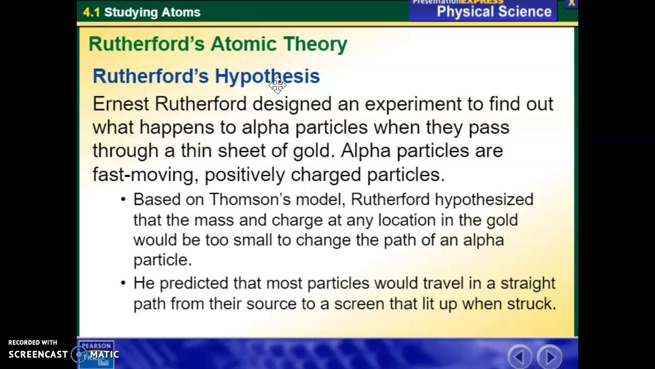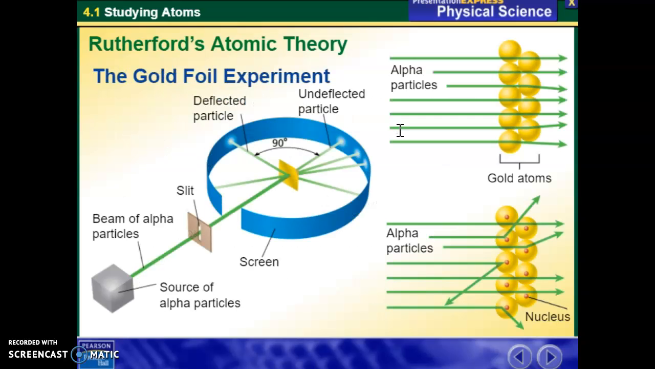So it's called the gold foil experiment. Like I said, alpha particles are fast-moving positively charged particles. Based on Thomson's model, thinking that an atom is a positively charged mass with negative charges evenly throughout it, he thought that the mass and the charge at any location in the gold would be too small to change the path of the particles, so the particles would just go straight through. And then when they struck the screen on the other side, it would light up the screen. So what he hypothesized is that the particles would just go straight through, since the positive mass is even throughout with those negative charges. But what actually happened when he did the experiment was this.